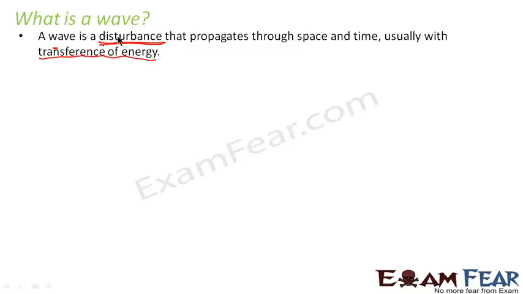The first important term here is disturbance. The second important term here is propagates. So what is a wave? It is nothing but a disturbance. What is a disturbance? It is nothing but interfering. How do you define disturbance basically? When something is going very smoothly, let us suppose when life is going very smoothly and in the middle of it trouble comes, that trouble becomes a disturbance because it interferes with the smoothness of your life, right? Similarly, a wave is that disturbance which suddenly comes up, and then that disturbance propagates.